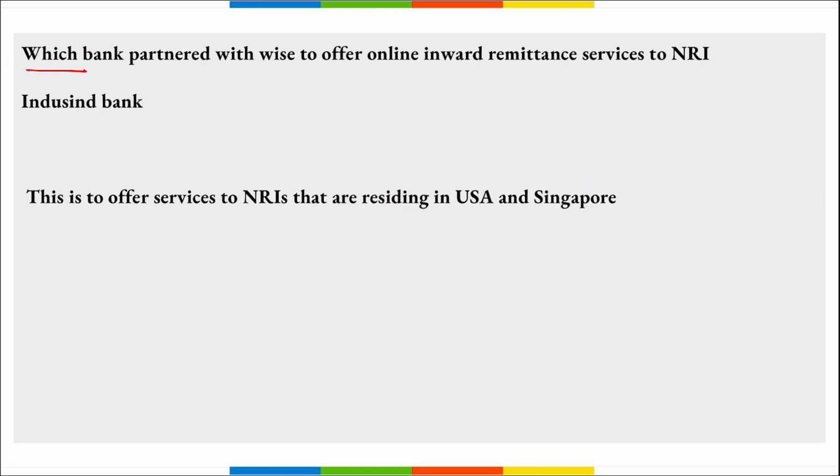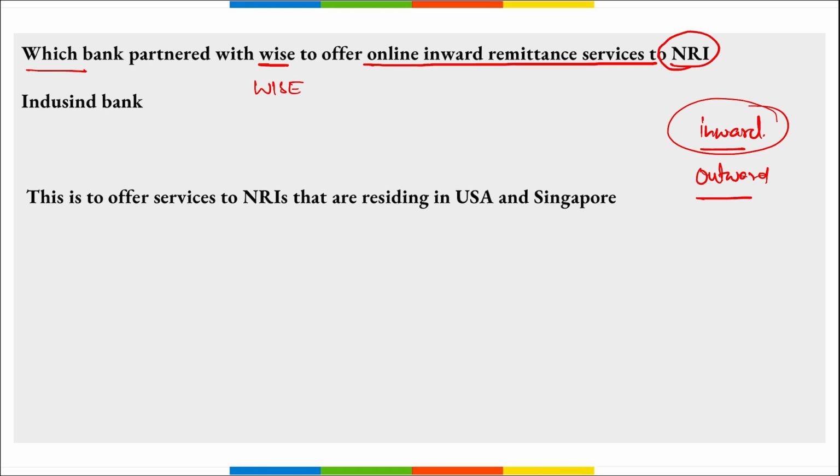Next, which bank partnered with Wise to offer online inward remittance services to NRIs? See, remittance is of two types: inward remittance and outward remittance. What is remittance first of all? Inward remittance is the money that comes from a different country to India, right? Say for example, an Indian student went abroad to the USA, started working there and is sending money back to India to their family. So that is inward remittance, correct?